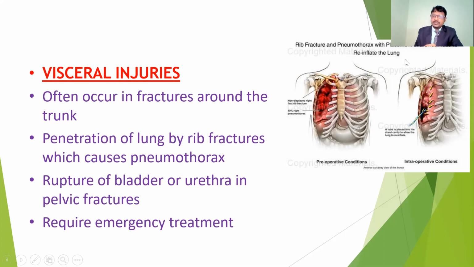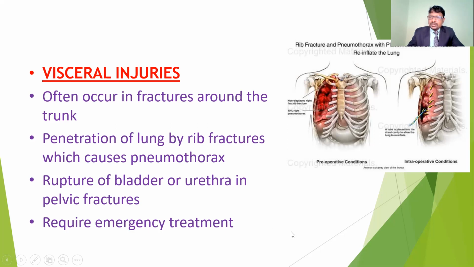Especially the organs that may be damaged are the lungs, or sometimes the liver, and also the pancreas and spleen. And also rupture of the bladder or urethra in a pelvic fracture. This is also one of the important injuries in case of the urethra or the pelvic fracture. In those conditions, if they get a visceral injury, the immediate treatment will be surgical management, emergency treatment.